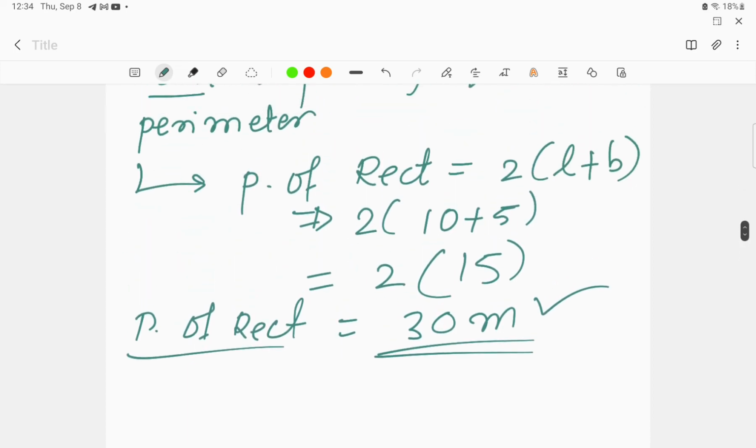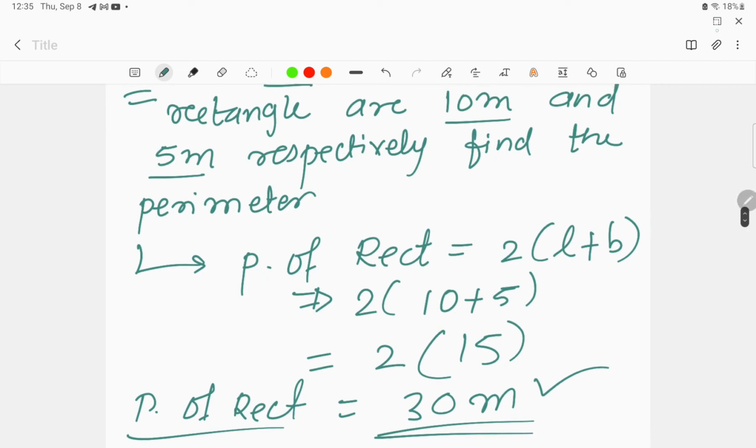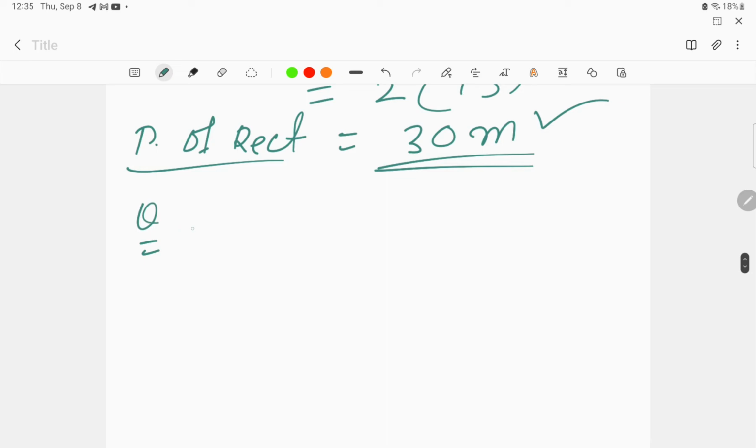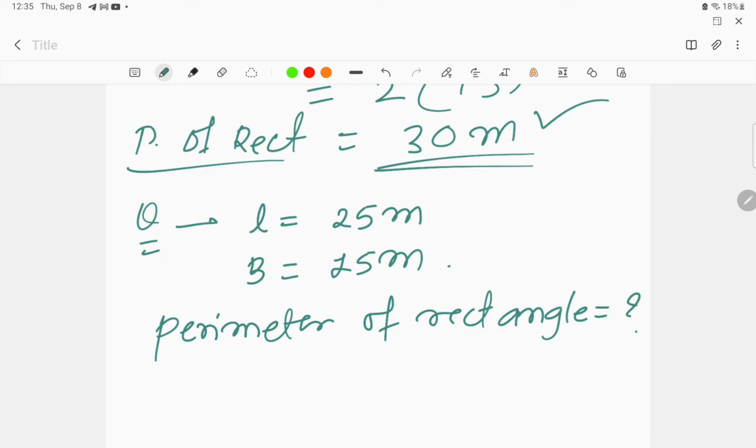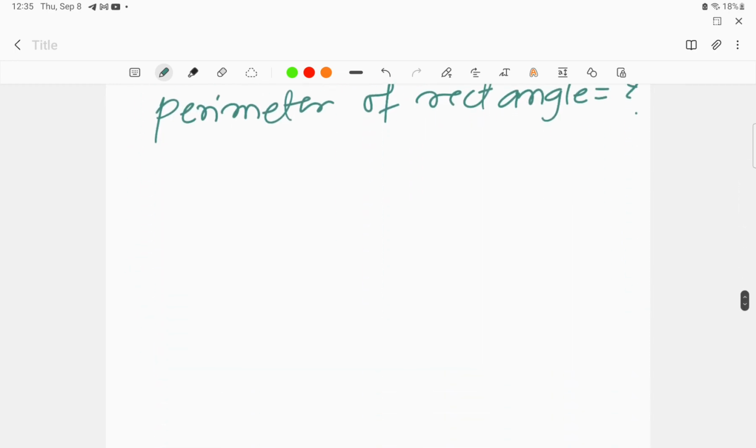Now the second question will be of the same type. Okay, you have to give me the answer. I will give you the question, that is, if the length of the rectangle is 25 meter and the breadth of the rectangle is, for example, 15 meter, find and tell me the perimeter of the rectangle. Answer this in the comment section. Now I have given you this question. Do answer it in the comment section and let me know what the answer will be. This is very simple, similar to the first question. Okay. Now next question, the type of question that can be asked in the examination.